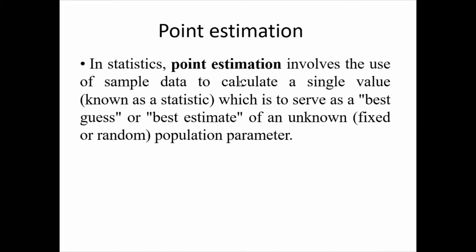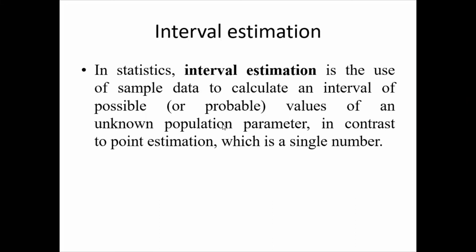Yeah, the next concept after standard error is point estimation and interval estimation. See, there is no continuity in sampling theory, standard error or sampling distribution. These are all just theoretical concepts.